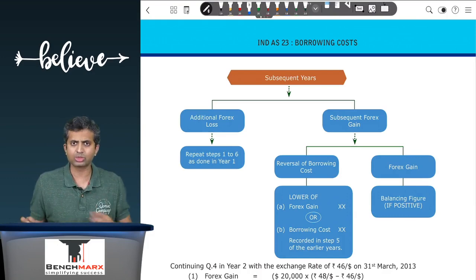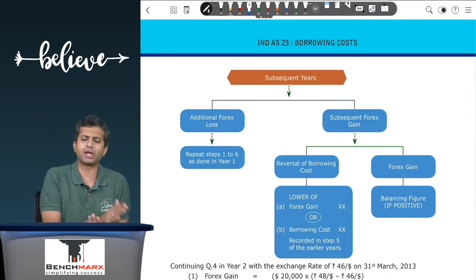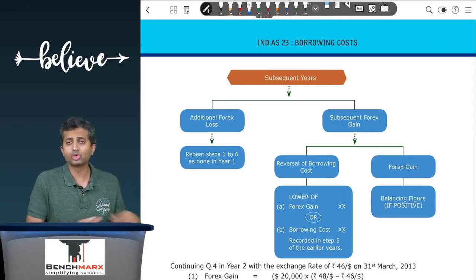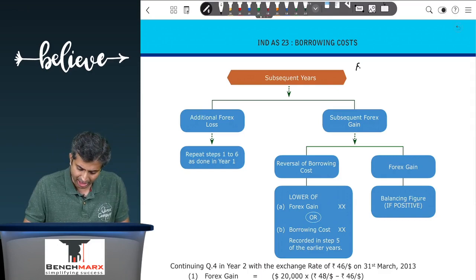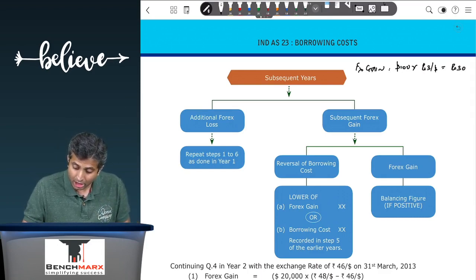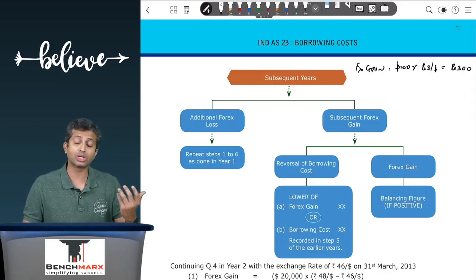So in such a case, what would happen is if the rate goes from 55 to let us say 52 per dollar, in which case you will not follow the usual steps. In fact, you will try to find a foreign exchange gain, like the forex gain, the FX gain over here would be for $100 loan, it will be the difference between 55 and 52, that is rupees 3 per dollar, and hence the foreign exchange gain is rupees 300. Now you will compare this 300 with the borrowing cost earlier capitalized.